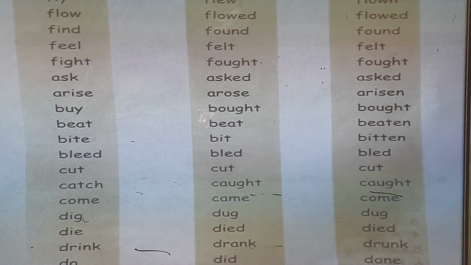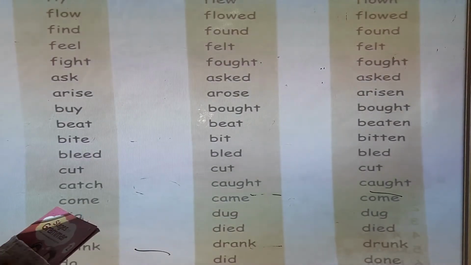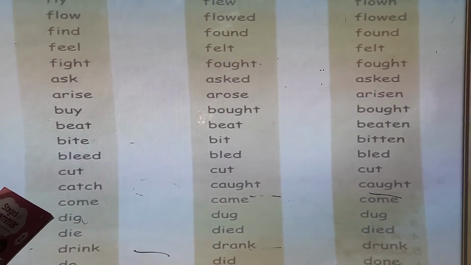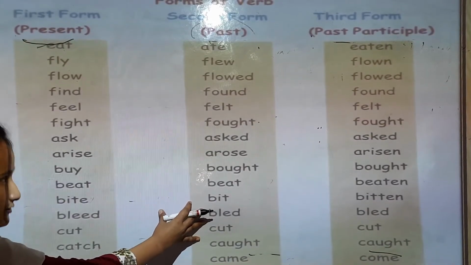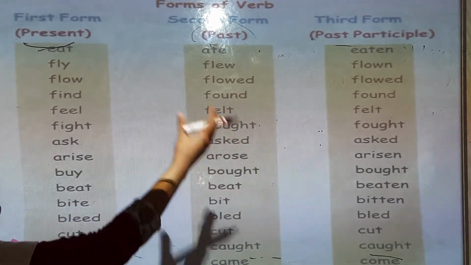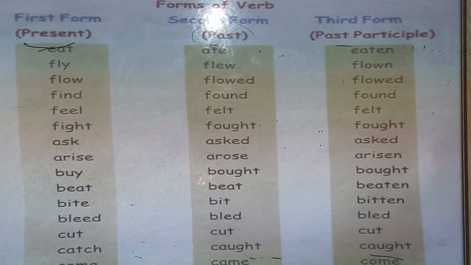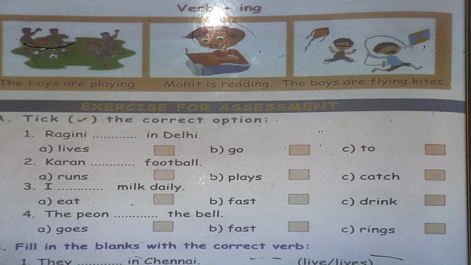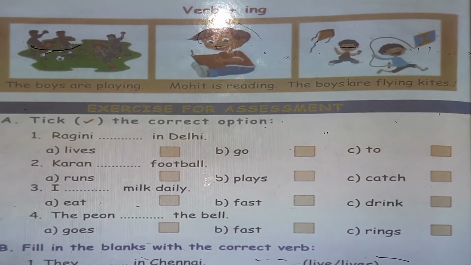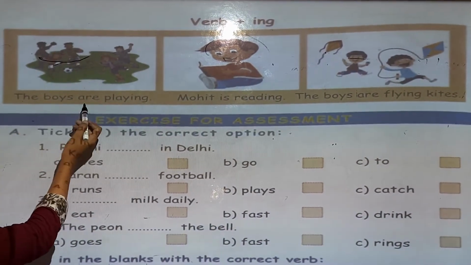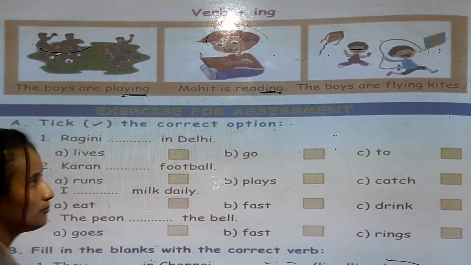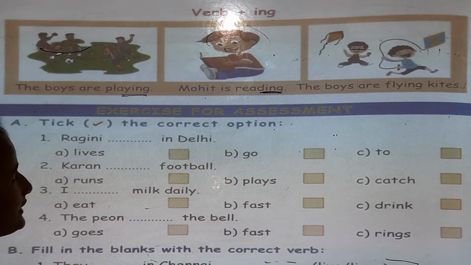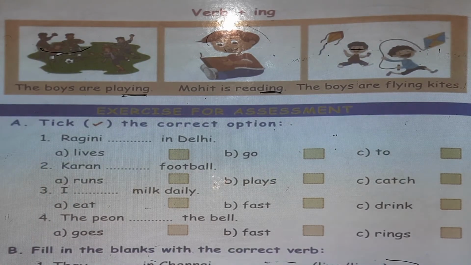The first form of a verb is called present form. The second form of a verb is called past form, and the third form of a verb is called past participle. Okay. Now, next page you can see verb ing. How do we use ing? The boys are playing. Mohit is reading. Boys are flying kites. Like this we use ing.